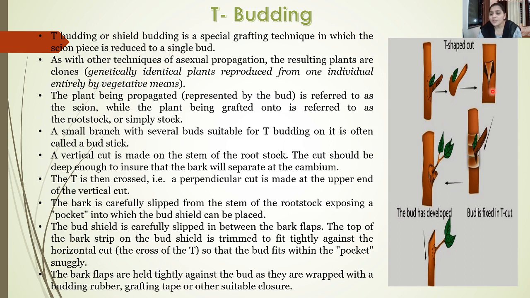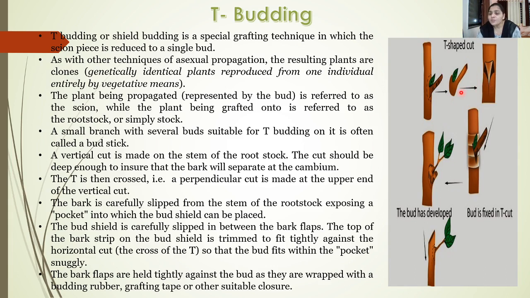A vertical slit and a horizontal slit cut is given on the root plant. Now we have to carefully remove the flaps of this T-shaped cut wherein we have to insert this bud.